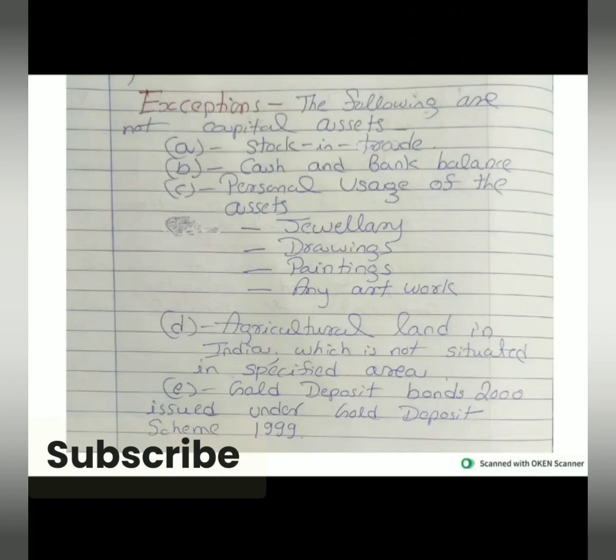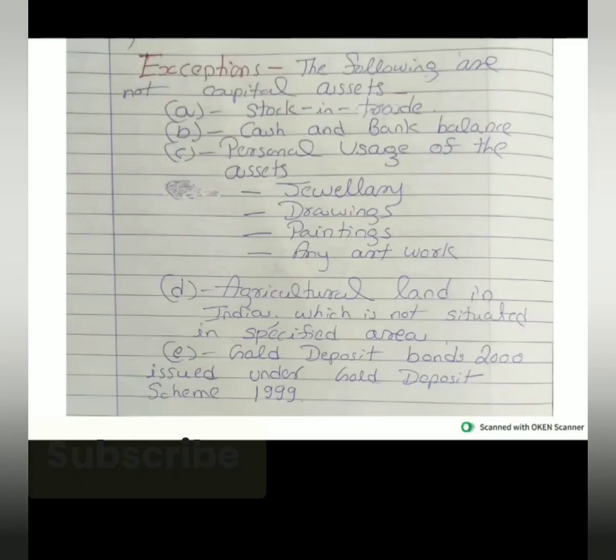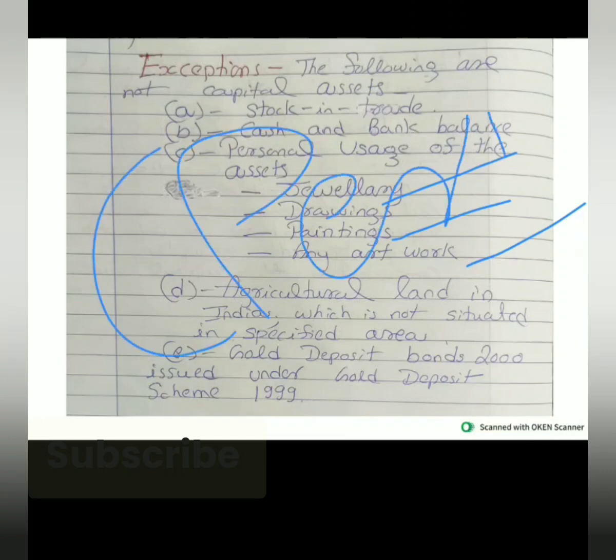Exemptions: the following are not capital assets. Under the Income Tax Act, some assets are not treated as capital assets, like stock in trade, cash and bank balance, personal usage assets like jewelry, drawings, patents, any artwork. ಯಾವ್ದಾದ್ರು ಅಸೆಟ್ ಮುಂದೆ ಪರ್ಸನಲ್ ಯೂಸೇಜ್ ಅಂತ ಕೊಟ್ರೆ ಅಂತದನ್ನ ಕ್ಯಾಪಿಟಲ್ ಅಸೆಟ್ ಅಂತ ಟ್ರೀಟ್ ಮಾಡಲ್ಲ.